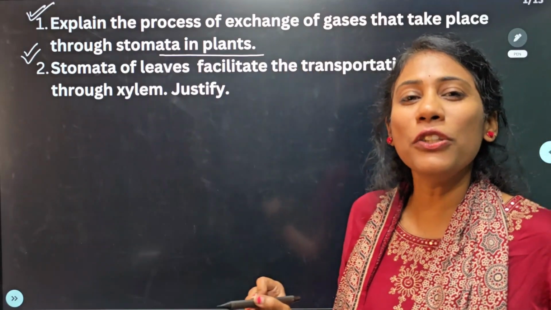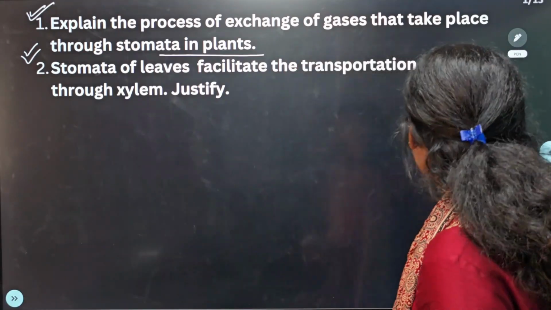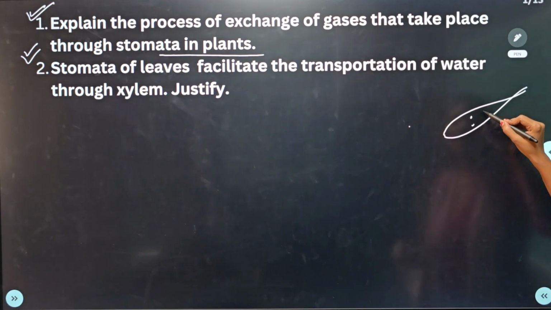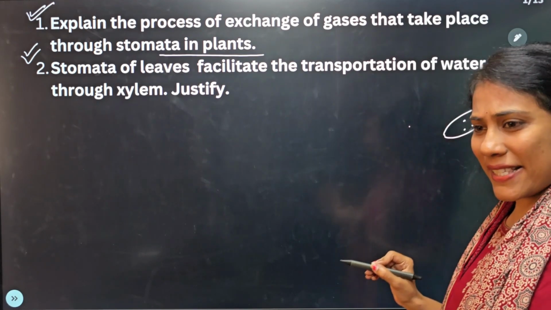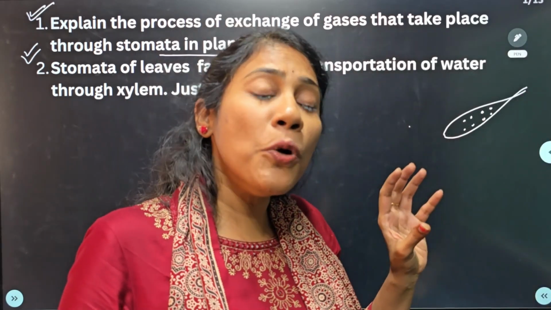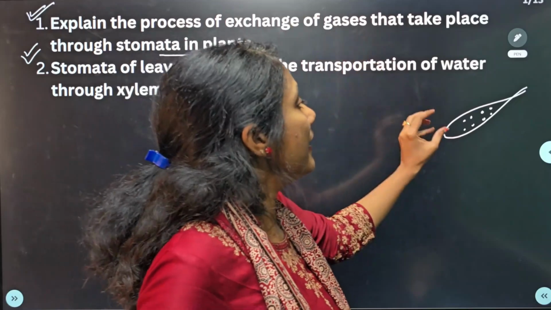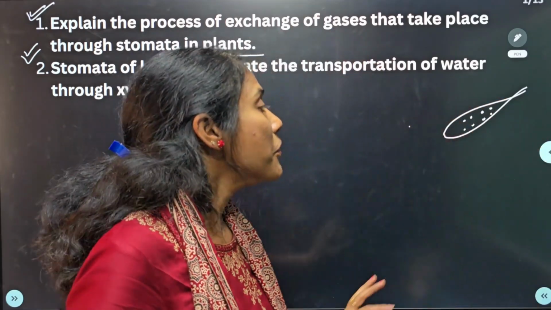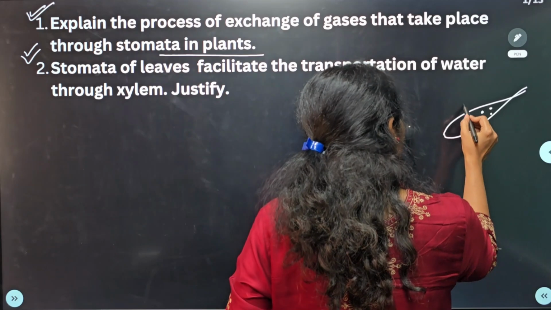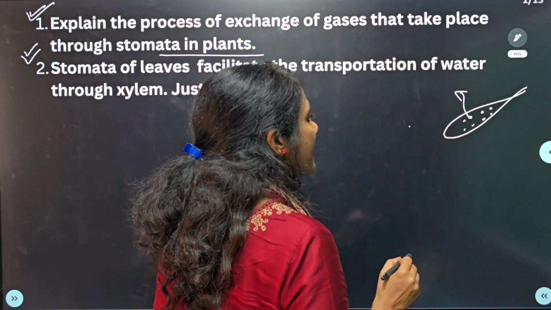We all know what stomata are. Stomata are those tiny pores on green leaves. They are present all over the green parts of a plant, but more frequently on leaves. It is through these pores that exchange of gases takes place.